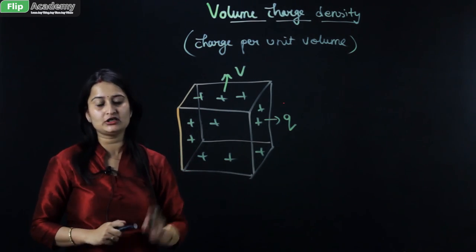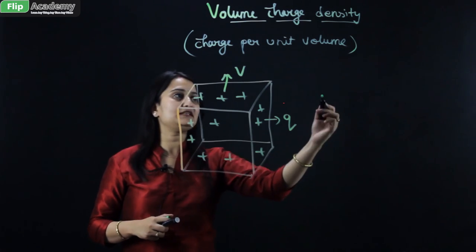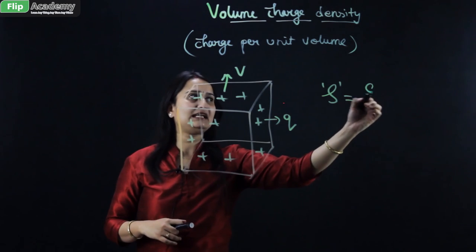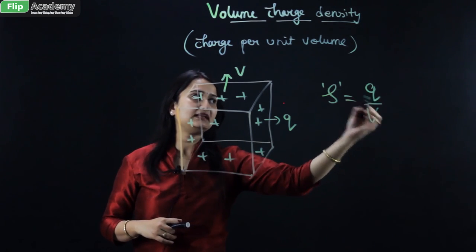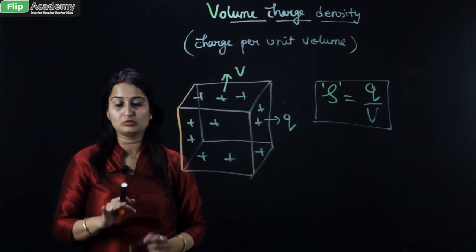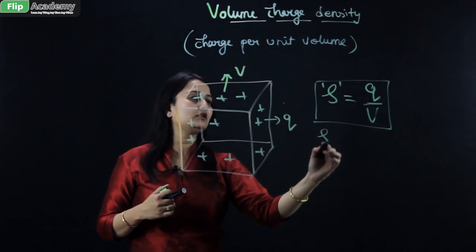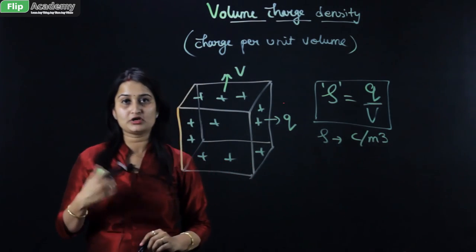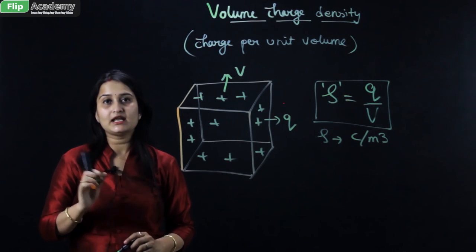Now, the volume charge density is represented by a sign, that is this. The formula is again the same, that is small q upon capital V, where capital V represents the volume. So what will be the unit for that? The unit now modifies to coulomb per meter cube, because the unit of volume is meter cube.